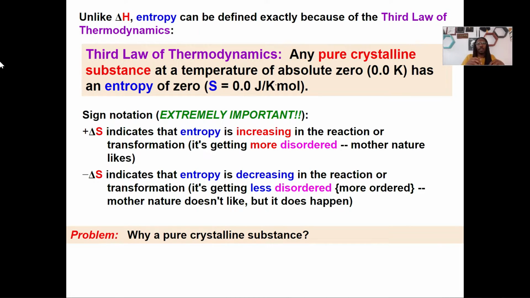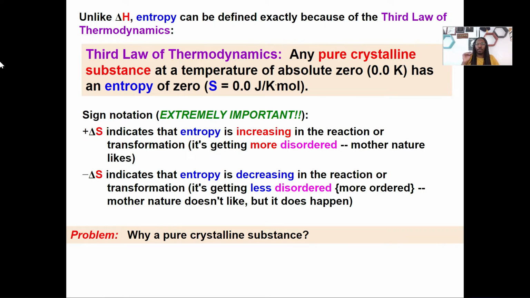With entropy, we actually are defining it thanks to our third law of thermodynamics: any pure crystalline substance at a temperature of absolute zero, that's 0 Kelvin, has an entropy of 0.